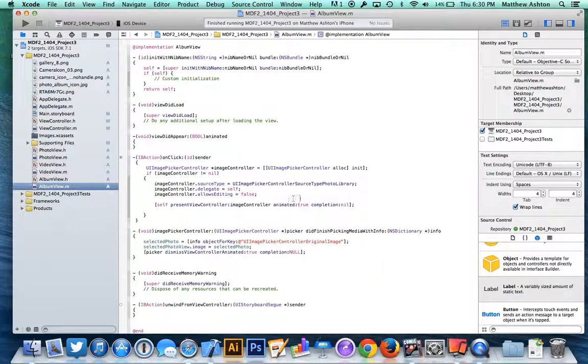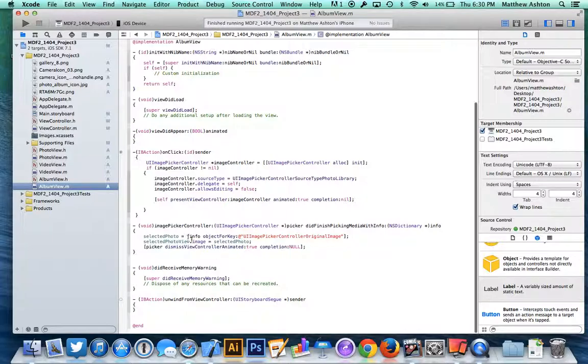Got the picker controller, and then obviously it just saves it right in there, or saves it once you pick an image. It then sets it to the UIImageView that is the only thing on that view. So yeah, that's it for my project 3. I think it went really well.